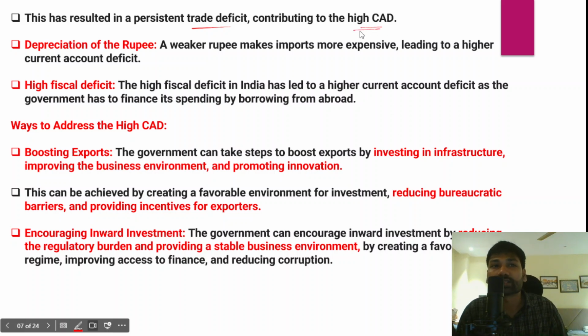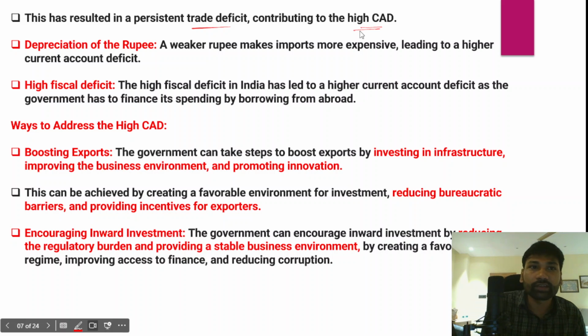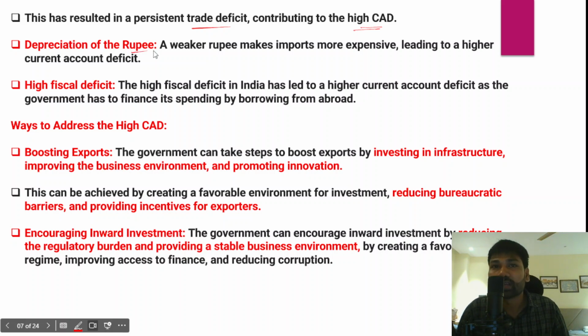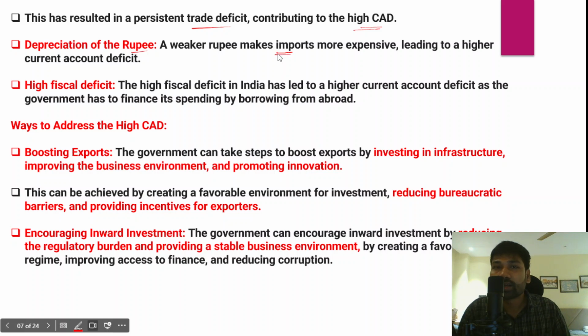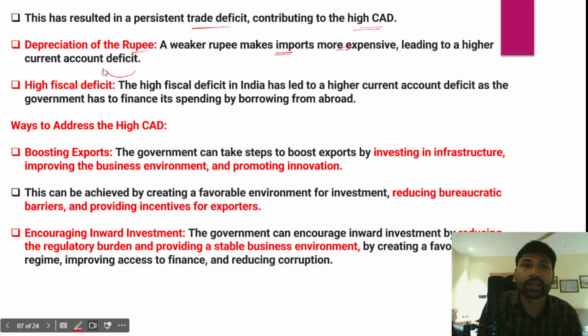All these factors that we have discussed have led to the trade deficit, and it in turn contributes to the current account deficit. And apart from this, another factor is depreciation of the rupee. When the rupee value depreciates, it would also widen the current account deficit of India, because imports will become more and more expensive. When the rupee value declines, we need to pay more rupees for an import basket of $1 value of goods, thereby making imports more and more expensive, and that would lead to a higher current account deficit on the part of India, and this should also be taken care of.